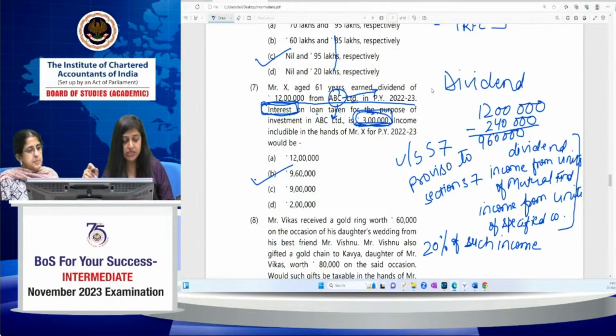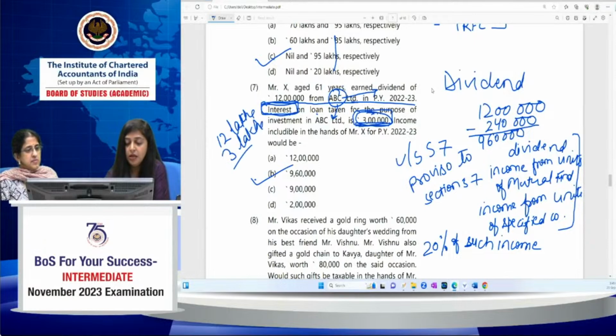Bhumika, Durga, you say C. You must have reduced this 3 lakh to get this 9 lakh as the answer, but which is wrong, because only up to 20% of the dividend income you can claim the expenditure in respect of interest. You can't claim more than 20%. However, you have incurred 3 lakh, but you can't claim the deduction of 3 lakh in this case. You have to restrict your deduction up to 20%. 20% of what? 20% of your dividend income. Yeah, Durga, it's right. 9,60,000. Bhumika also got to understand this.